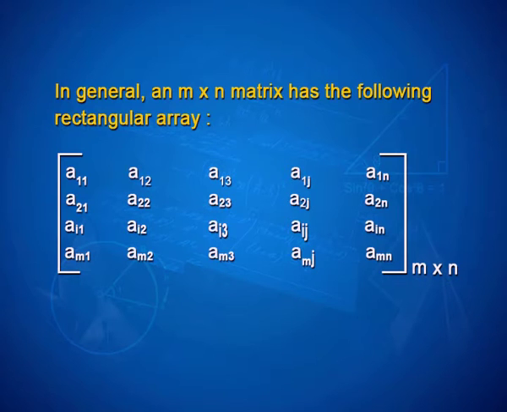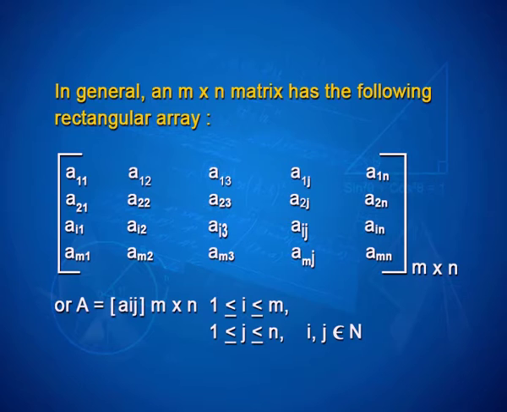In the second row, a21, a22, a23, a2j and a2n will be the elements, and coming down to ai1, ai2, ai3, aij and ain, and in the last row am1, am2, am3, amj and the last element comes out to be amn. This is a matrix of order m by n,